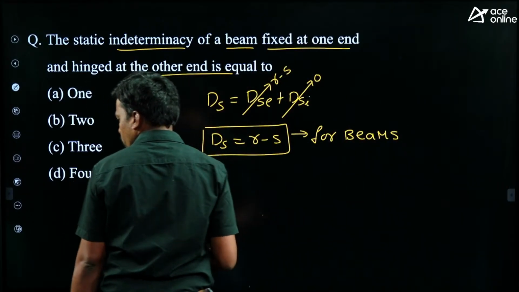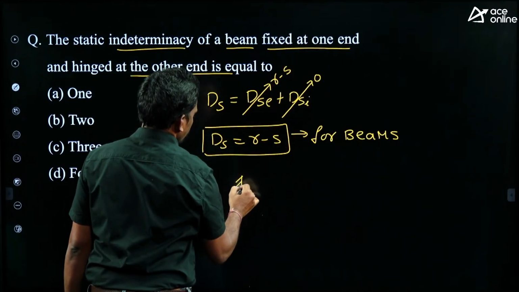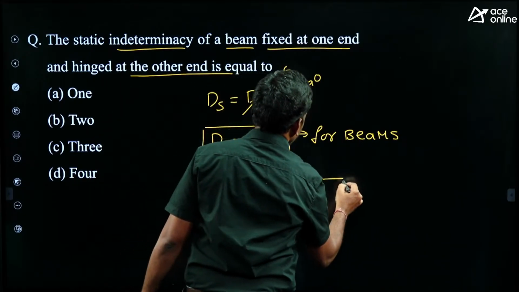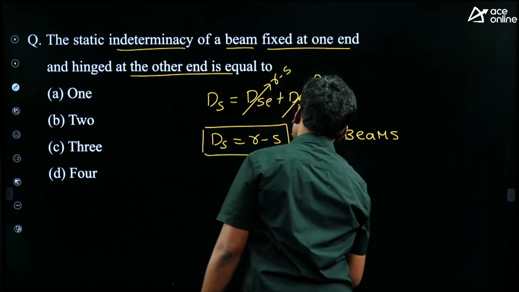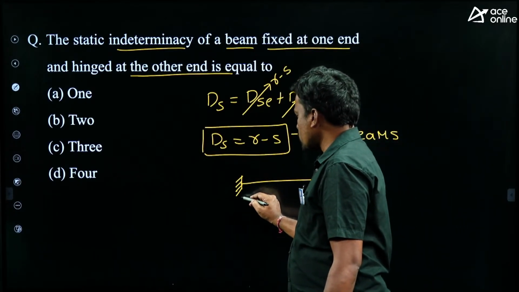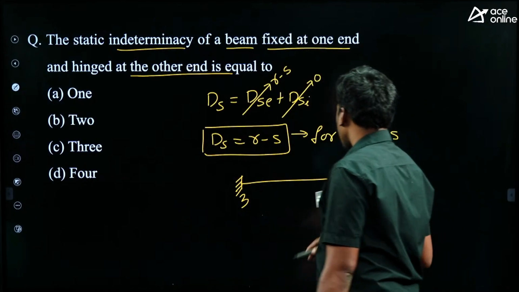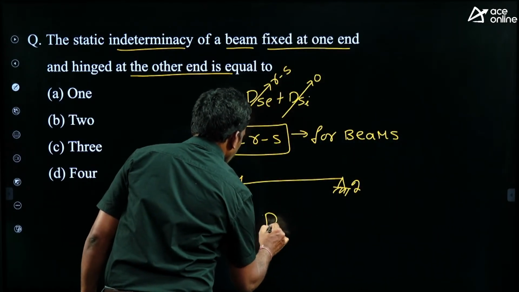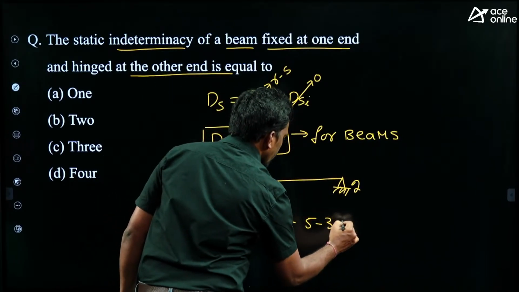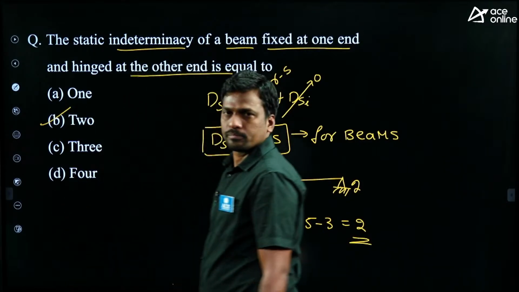Yes, we'll check it. Tarun. What is given? Fixed at one end, and hinged at the other end. Now can you find the static indeterminacy for this? This is the general loading, right? For fixed support, the number of reactions is 3. For hinged support, the number of reactions is 2. Then ds equals 5 minus the equilibrium equations, always 3 only, so it equals 2. Then option B is correct.